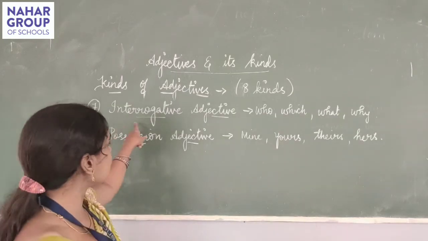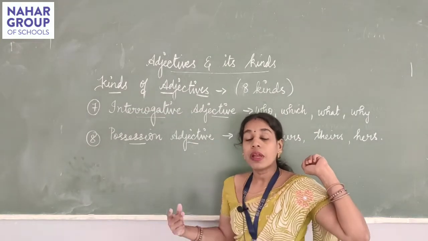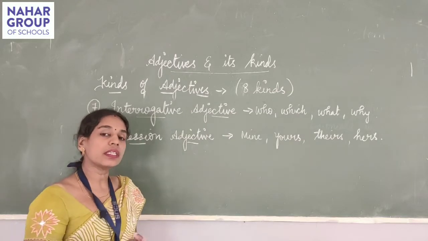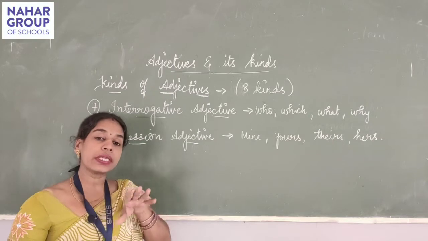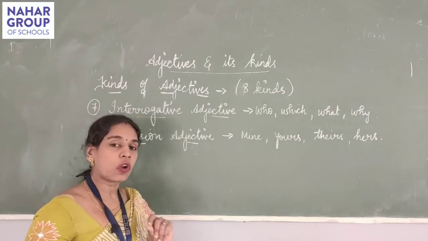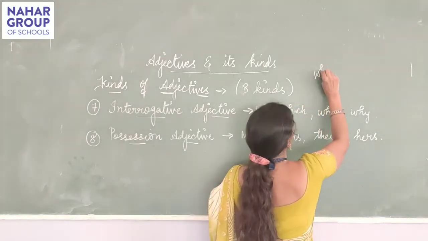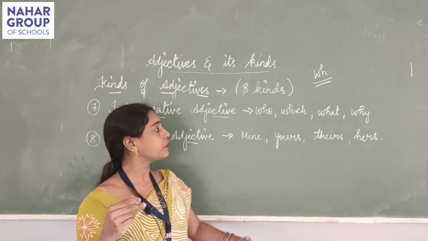Coming to the 7th kind of adjective, it is interrogative adjective. We all know what interrogation is. Whenever we put some questions, it is known as an interrogative sentence. Whatever question words are there are also called WH words.